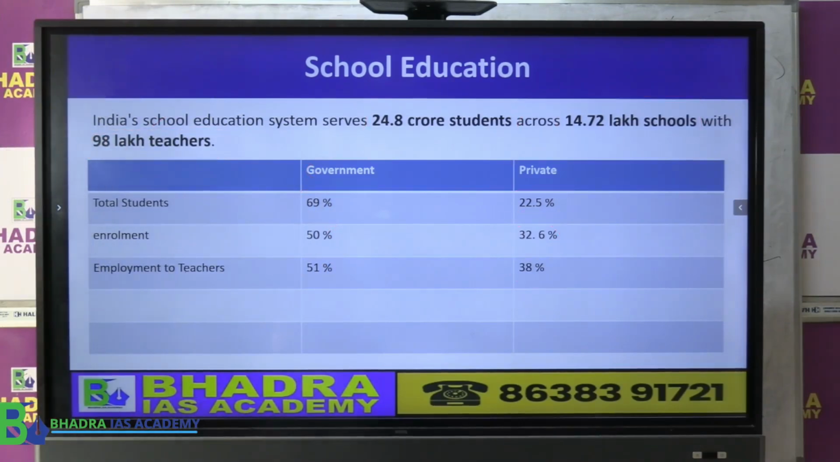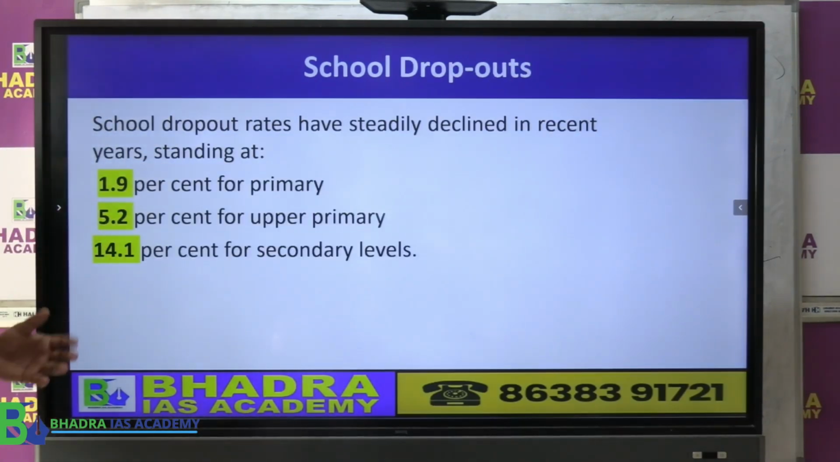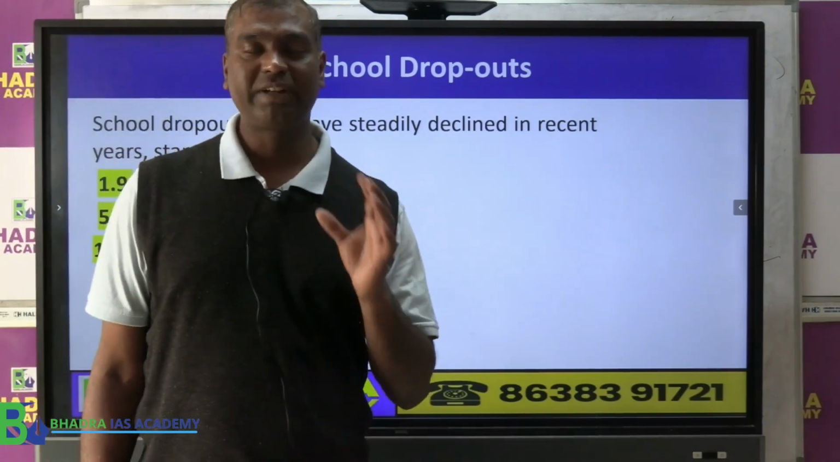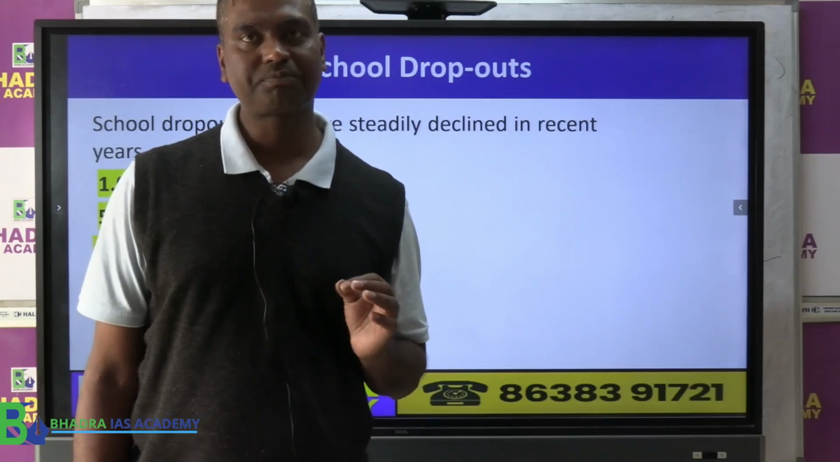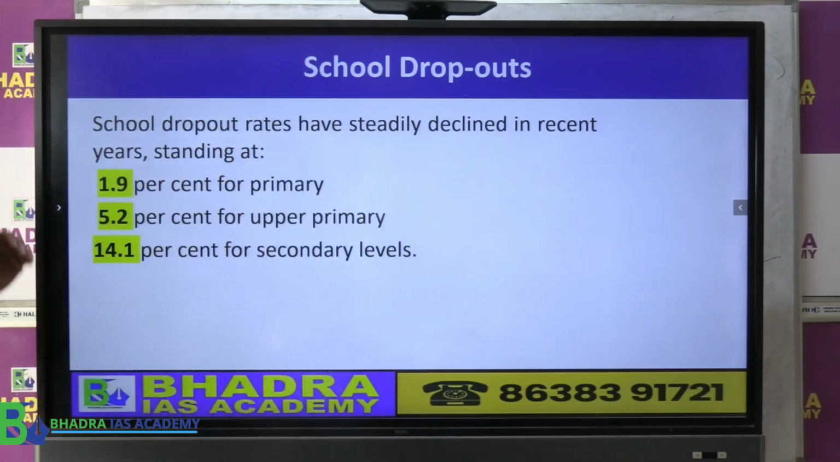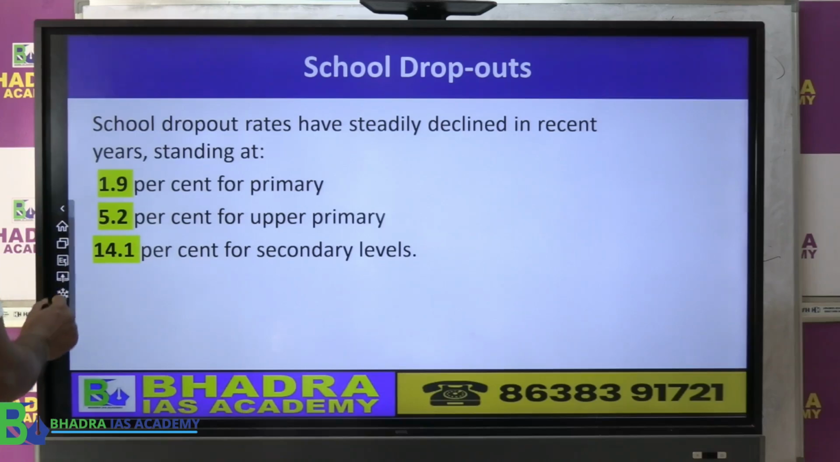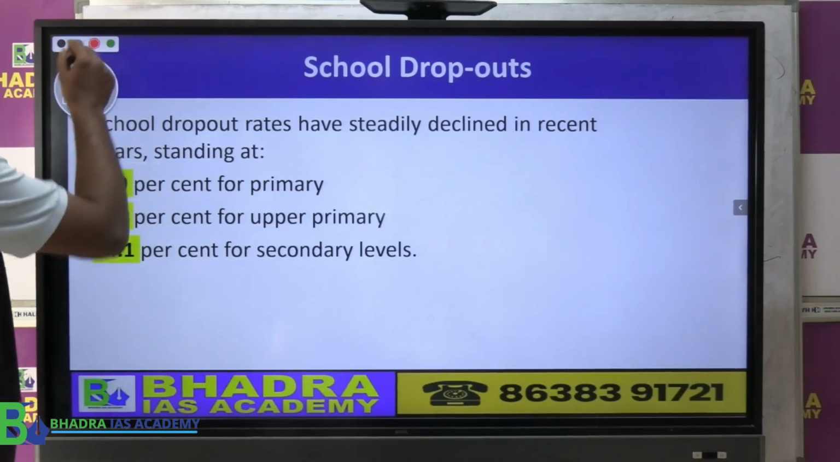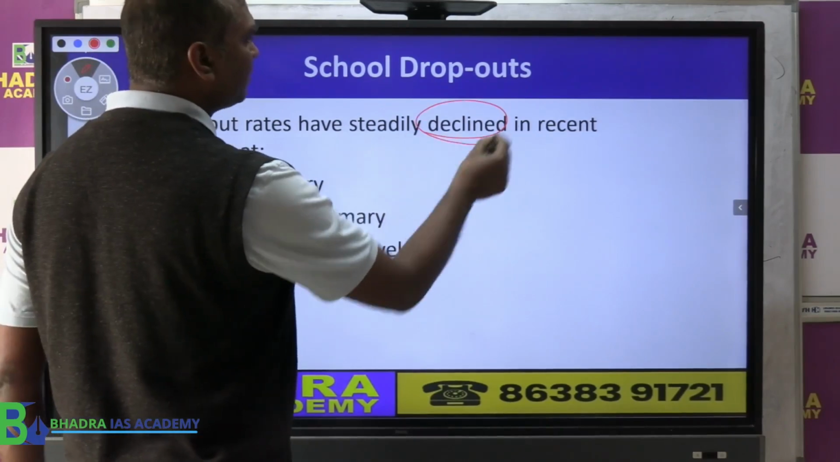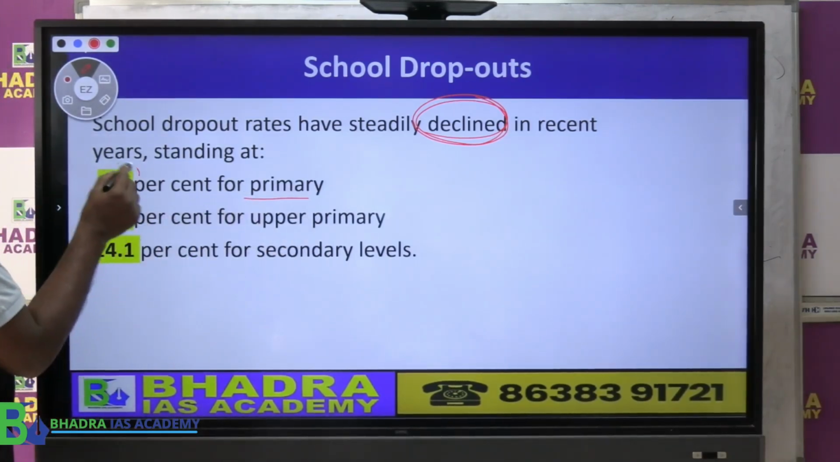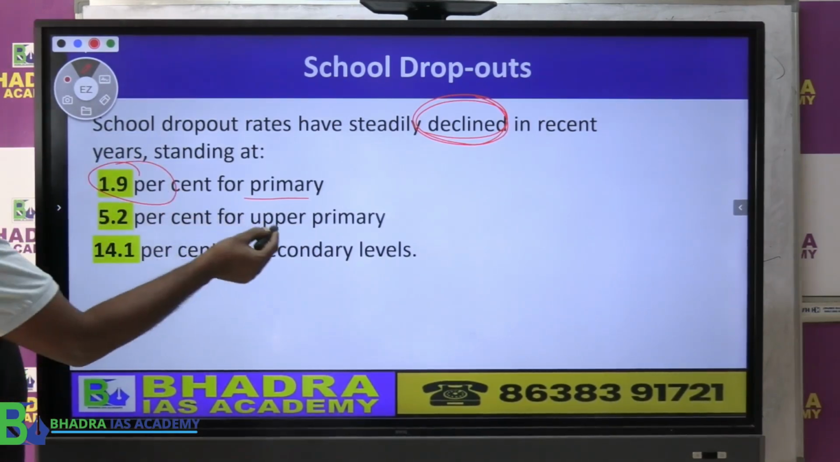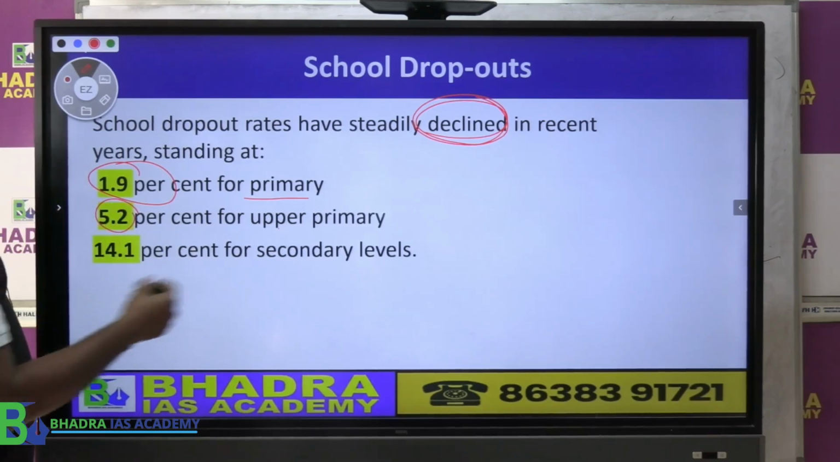Now, another important data, which is also part of the Assam government's target: one big problem in Assam is dropouts from school. Now look at the dropouts for India, what the economic survey says. This dropout problem has now reduced a little, because the dropout rate began to decline in recent years. At the primary level the dropout is only 1.9%, upper primary 5.2%, and